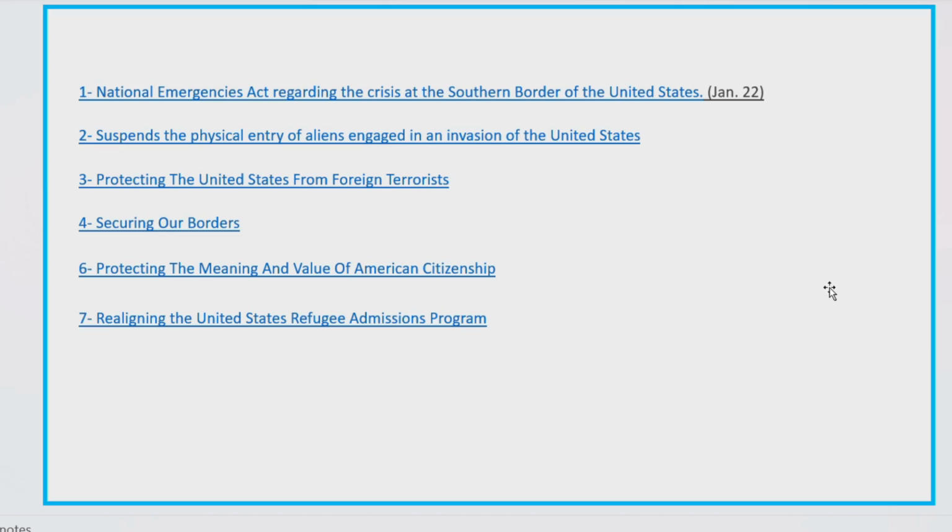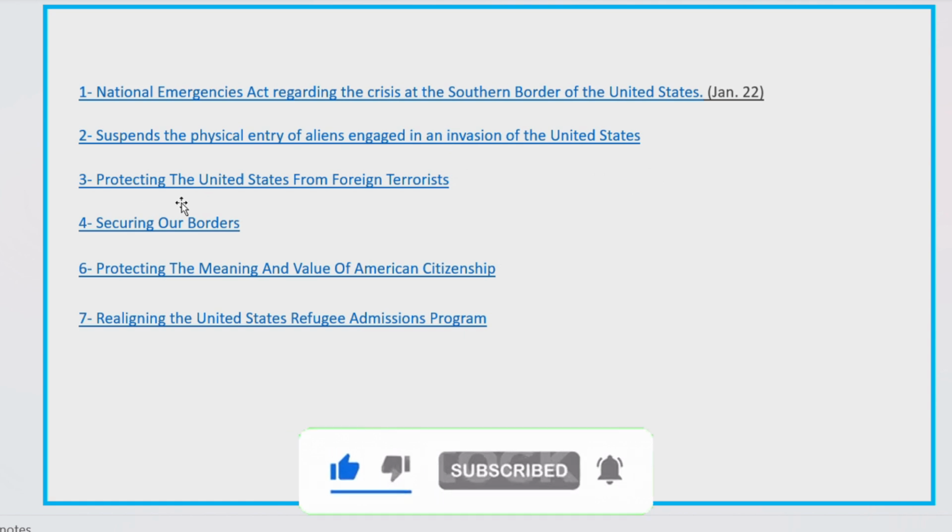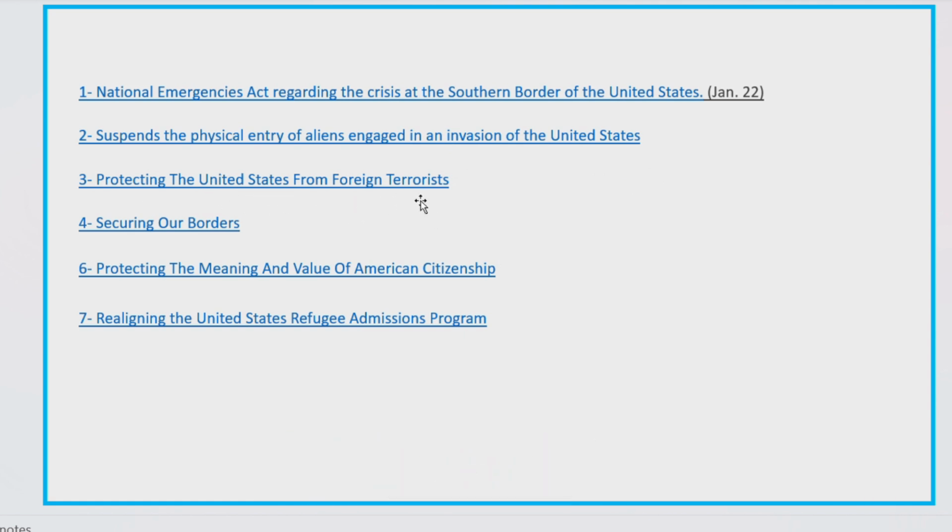These are the executive orders that will affect legal and illegal immigration. The first one is the National Emergencies Act regarding the crisis at the southern border of the United States. Suspend the physical entry of aliens engaged in an invasion of the United States, protecting the United States from foreign terrorists, securing our borders, protecting the meaning and value of American citizenship, and realigning the United States refugee admission program.